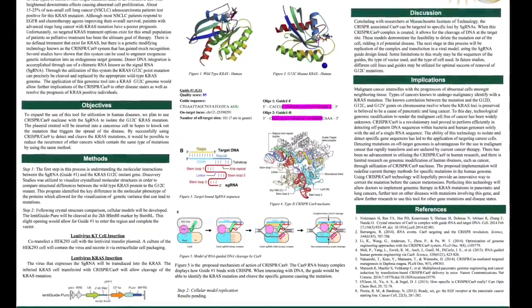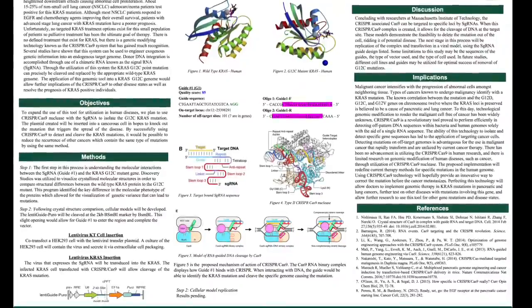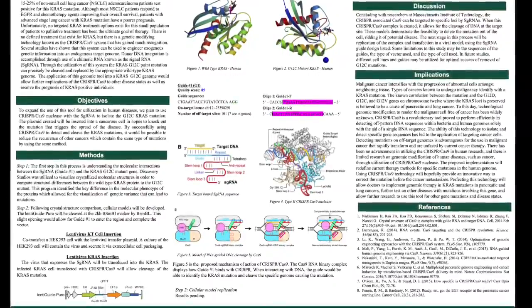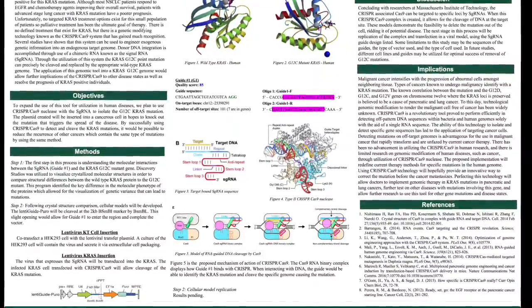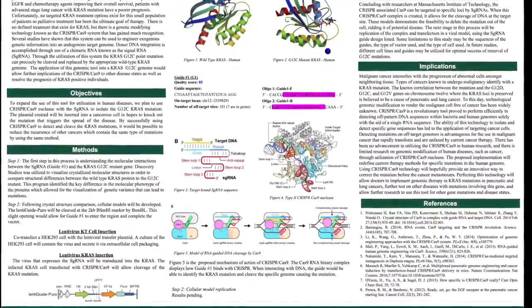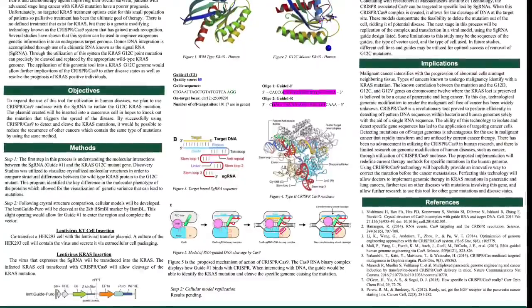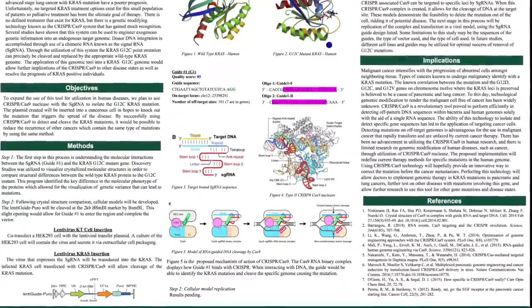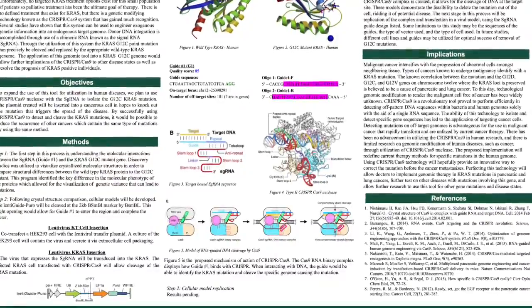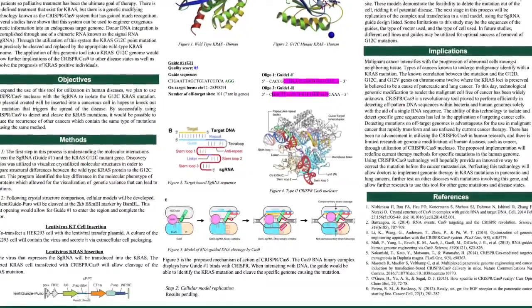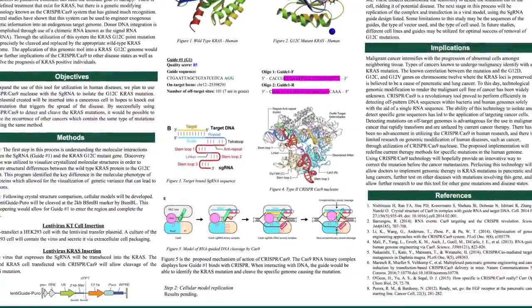Now that we confirmed structural changes from our G12C mutant, we were able to find our signal RNA. The signal RNA that we used in this project is referred to as Guide 1. Guide 1 had a quality score of 85. This means that it can accurately bind to the G12C mutant found in DNA in vitro about 85% of the time. Figure 3 is a proposed structure of our Guide 1.